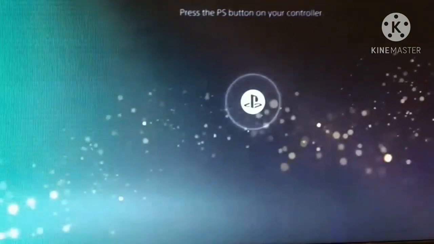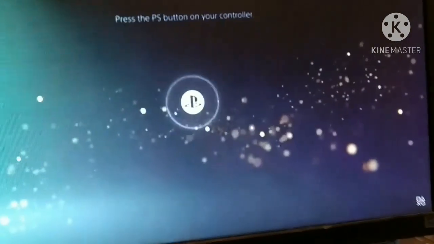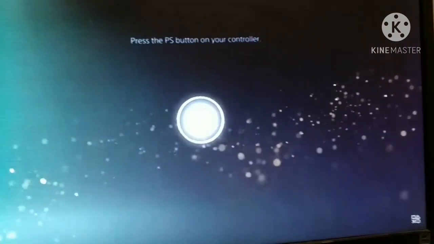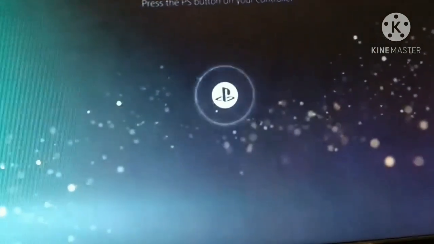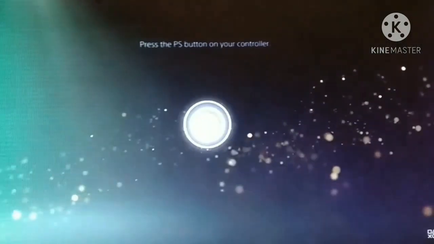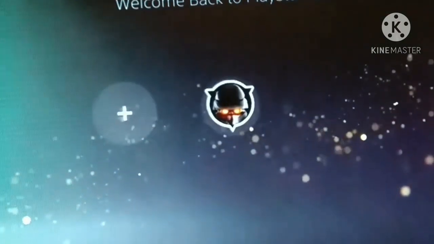Basically, the PlayStation 5 has now started from rest mode. This is what this guy said, and it goes like this. When you click on the PlayStation logo button on the controller, as you can see, he is just pressing it. So he is telling what I was saying, that when you click on this PlayStation logo button, the PS5 will start from rest mode.